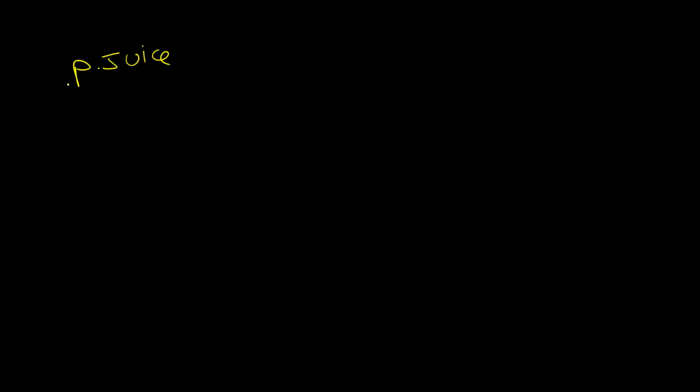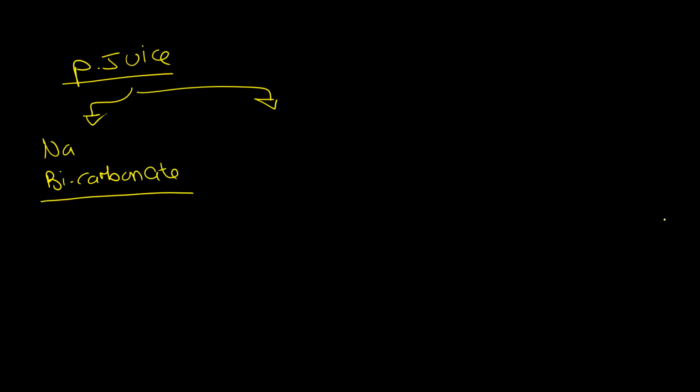Again, it is made up of two things. Sodium bicarbonate and... Correct. Again, it has sodium bicarbonate, which has the same function as the sodium bicarbonate in the bile. What is the function of the sodium bicarbonate? Neutralize the HCl coming from the stomach. Exactly, the same function. Now, the other composition of pancreatic juices, it has a collection of what? Enzymes. Yes, a collection of enzymes, all the enzymes that you can think of.